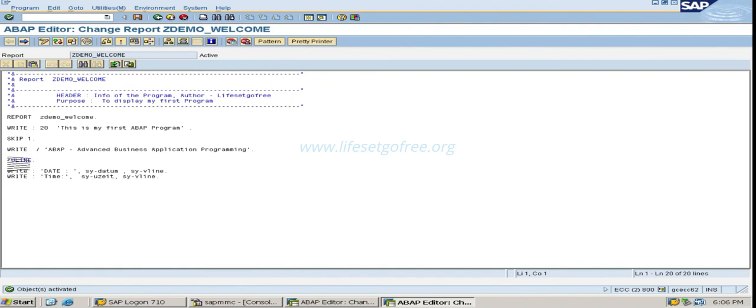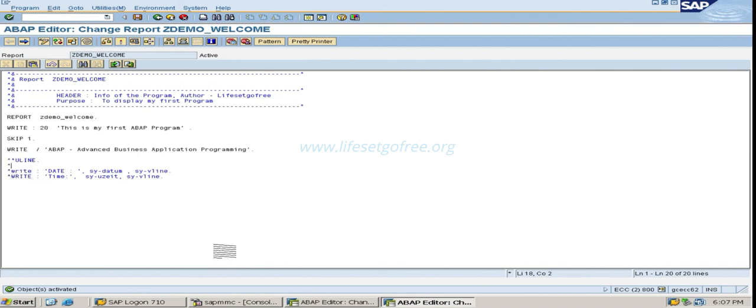Instead of adding, suppose I want to add a star to more than one line, how can I do this? Select all the lines like this with a mouse and then simultaneously press Ctrl and the less than symbol. See, at a time you can add all the stars at the beginning of all these 4 lines.